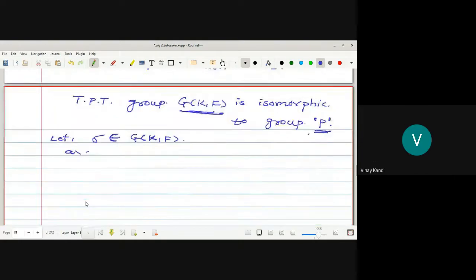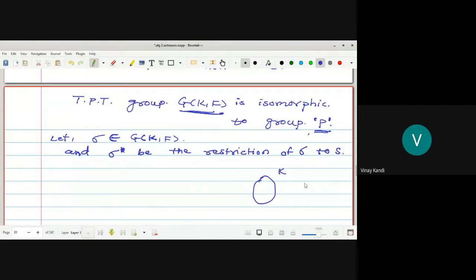And assume this sigma star be the restriction of sigma to S. Sigma is the mapping from K to K, and sigma star is the restriction of sigma to S. So sigma is the continuation of sigma star, that means sigma star is the restriction of sigma here.